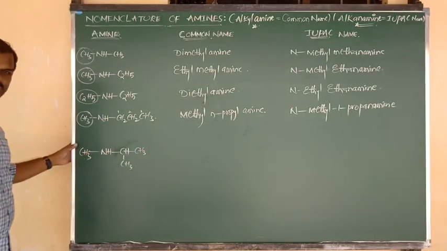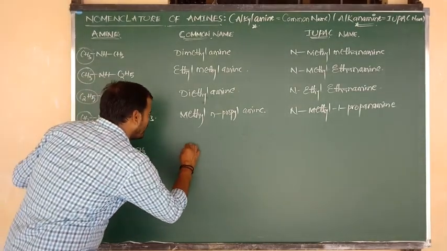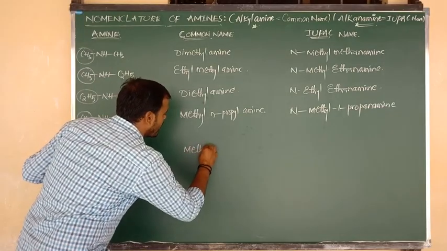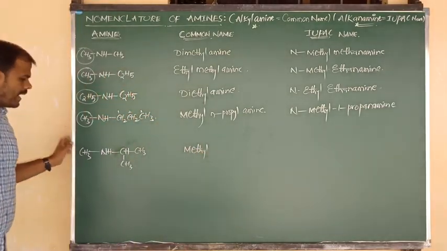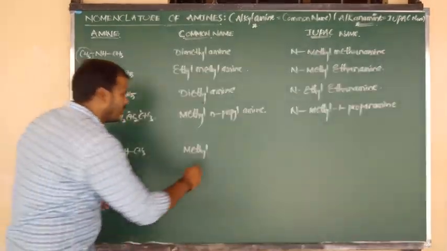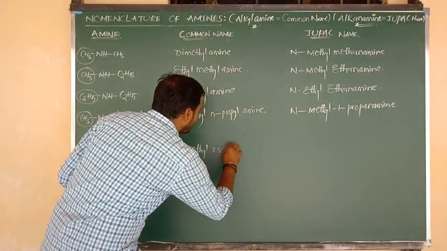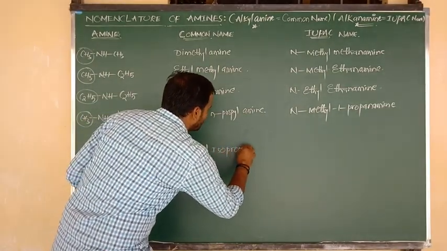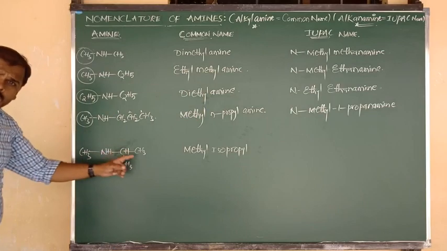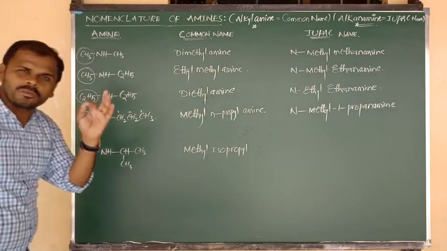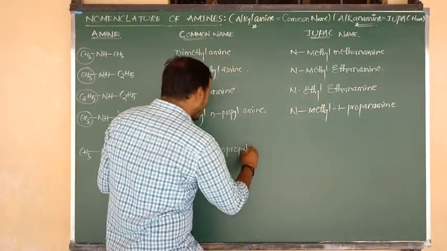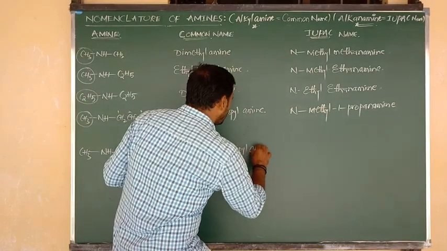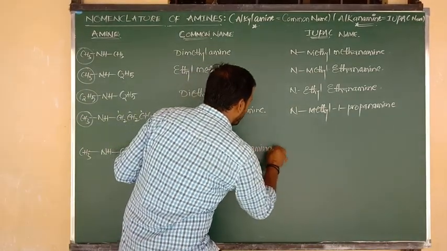So what is the common name? One is methyl, I am going to write methyl here. And this is an isopropyl. I am going to write the other alkyl group, which is isopropyl. Methyl, isopropyl, and the functional group is amine. So the exact common name is methyl isopropyl amine.